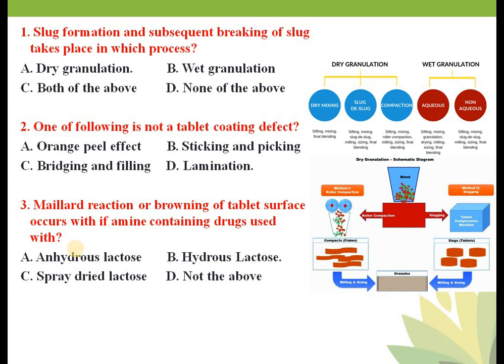The problem of browning is due to contamination of 5-hydroxyfurfural, which is accelerated in presence of basic amine drugs and catalyzed by tartrate, citrate and acetate. So this hydrous form of lactose, hydrous means lactose containing water.